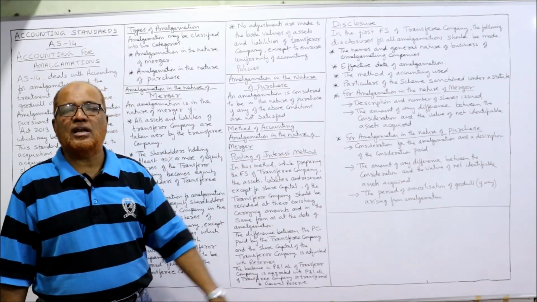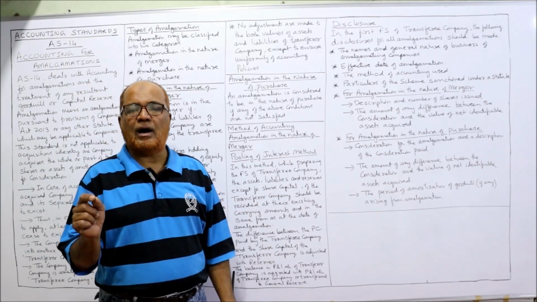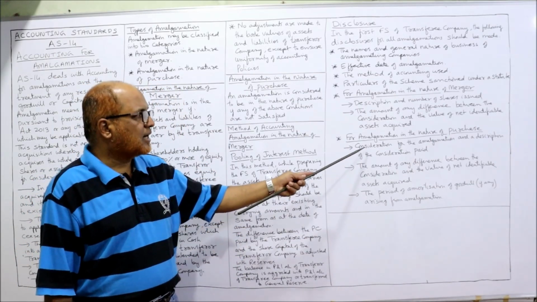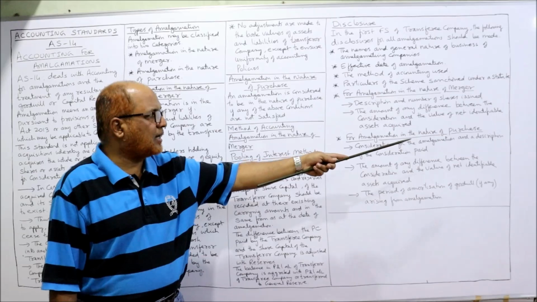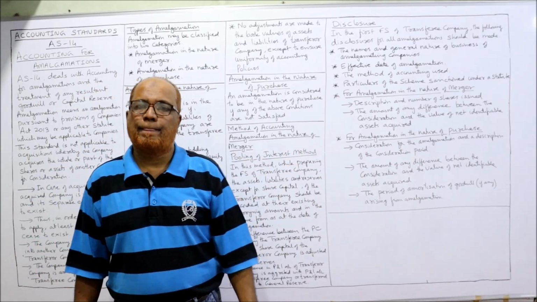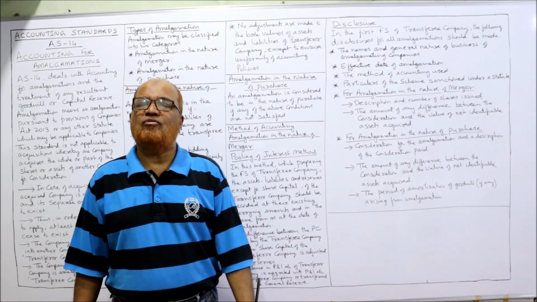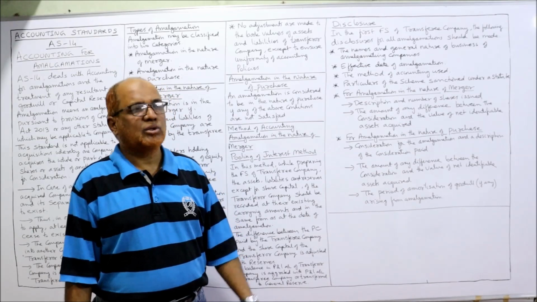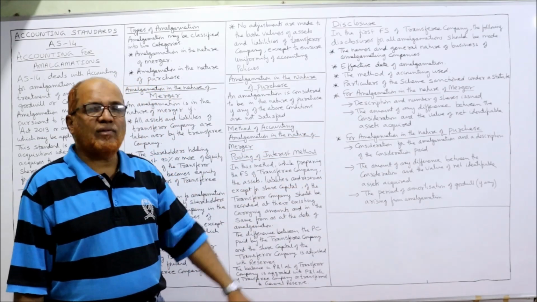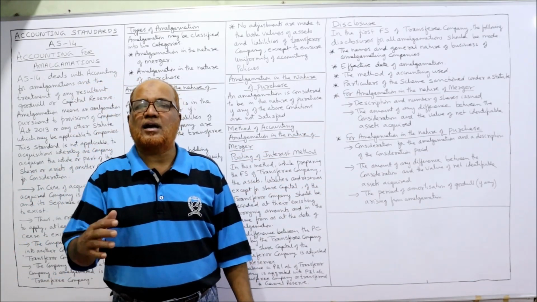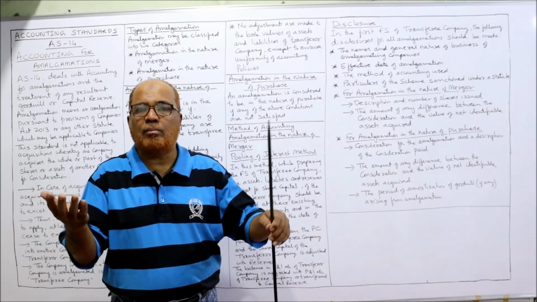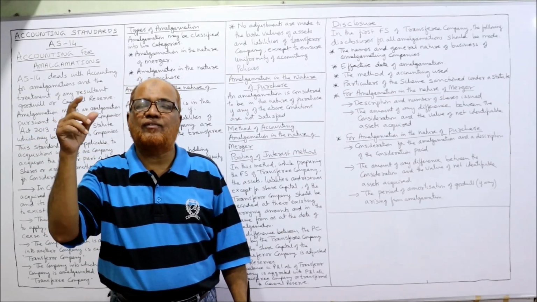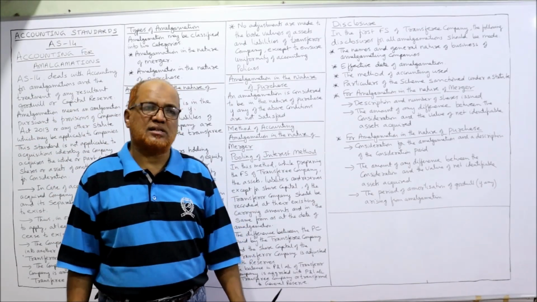Then for amalgamation in the nature of purchase, the disclosure requirement is consideration for the amalgamation and the description of the consideration paid. In the case of amalgamation in the nature of merger, the consideration will be paid only in terms of shares. So here shares are given. But in case of amalgamation in the nature of purchase, the consideration may be paid in shares or may be paid in cash. So a description is required. What are the different forms of payment of purchase consideration?